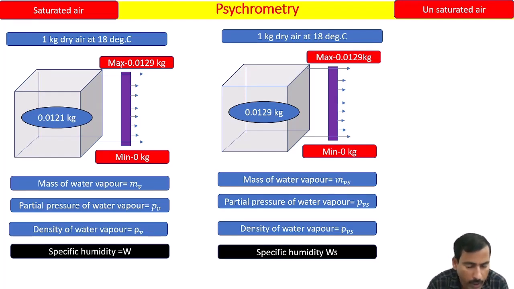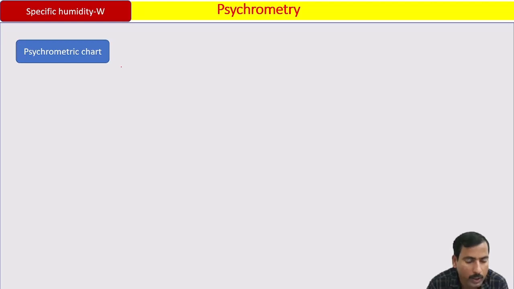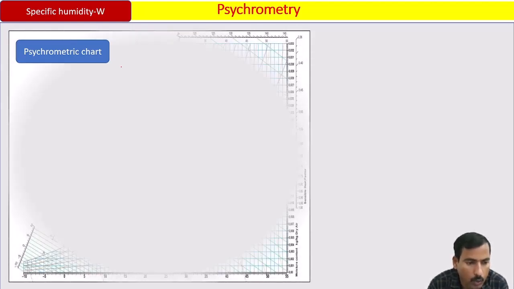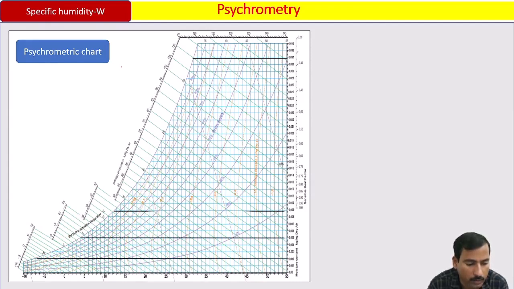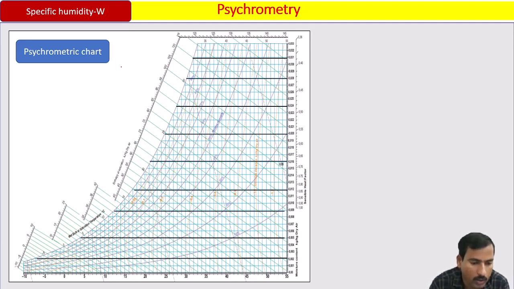Next, we shall go to the psychrometric chart. How are the specific humidity lines identified on the psychrometric chart? Please try to understand. These are straight lines, the specific humidity lines. I have shown only some of them for your reference.